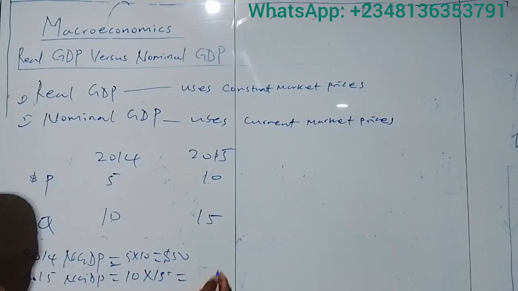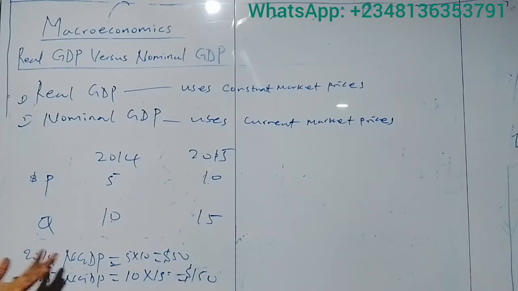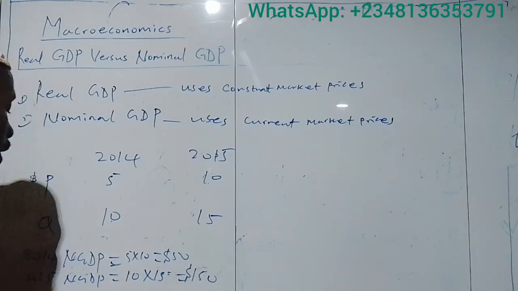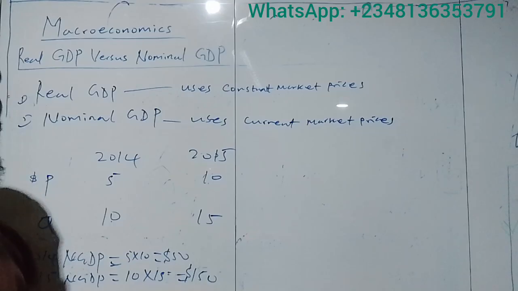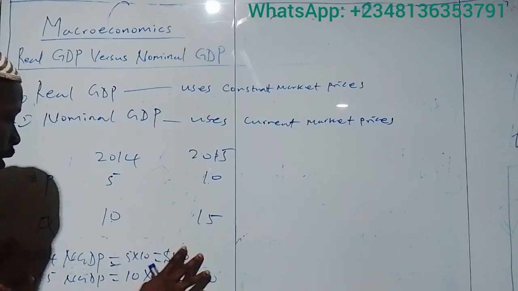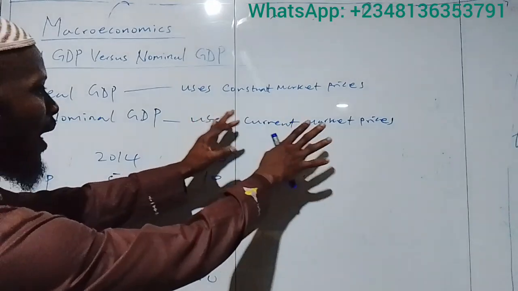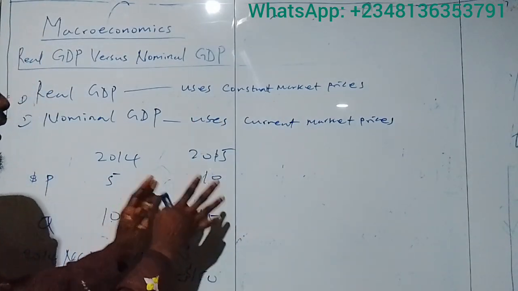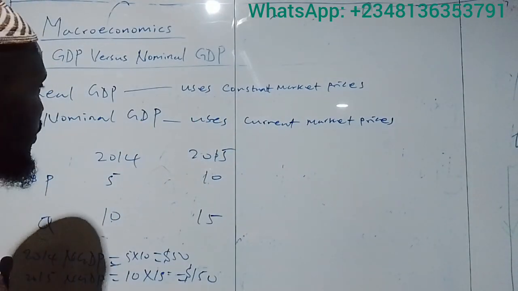Now let's see, so what do we have? Okay, so the answer here is 150. So in 2014 we have nominal GDP as $50, and in 2015 we have nominal GDP as 150 US dollars, because this uses current market prices, that is, the prices in the respective years.